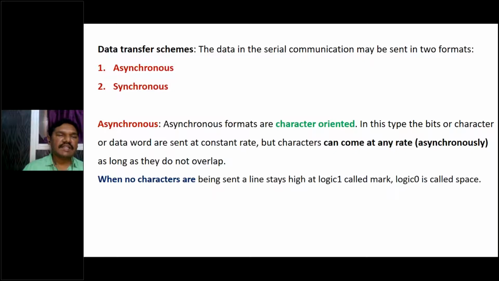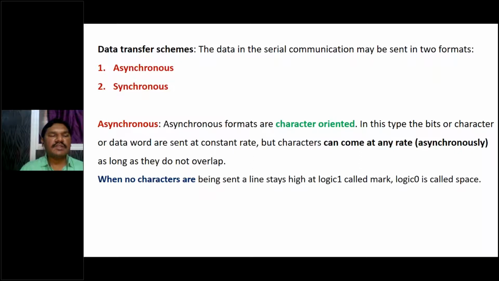And according to how data is transmitted, bit by bit or all at a time, these are also called data transfer schemes. Here we have two types of data transfer schemes: asynchronous and synchronous. What is asynchronous? Asynchronous formats are character oriented. In this type, the bits or characters or data words are sent at a constant rate, but characters can come at any rate asynchronously as long as they do not overlap.